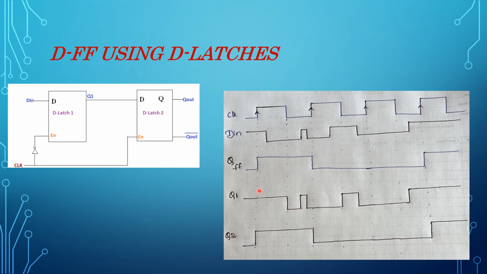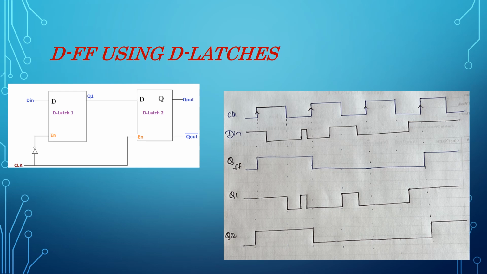So let us see. Now for the first D-latch, Q1 is output, right? This is Q1. So let us see how it came. First, latch in the sense when enable is high, latch becomes active so that Q1 output changes with respect to input, and also output is equal to input when enable is high.